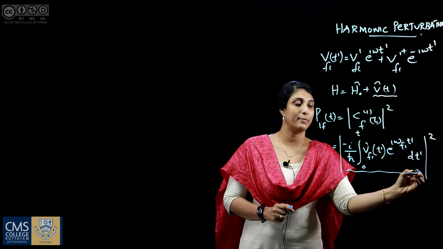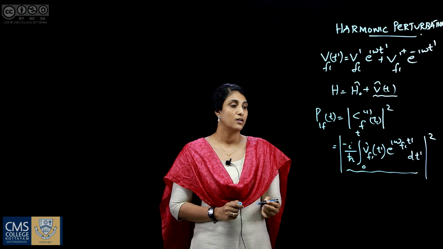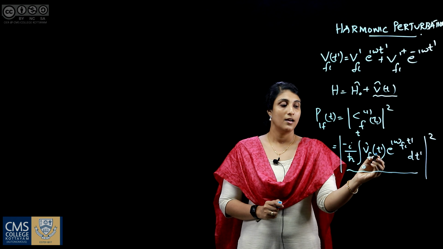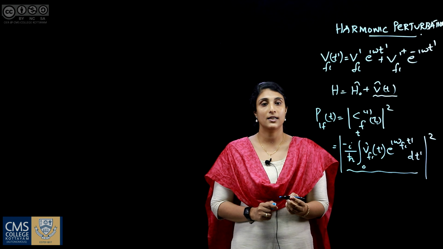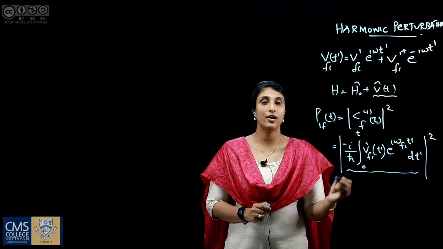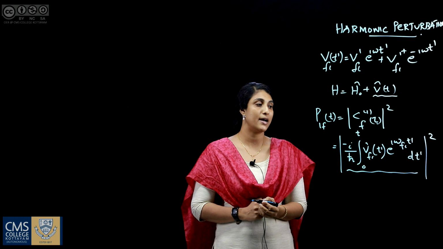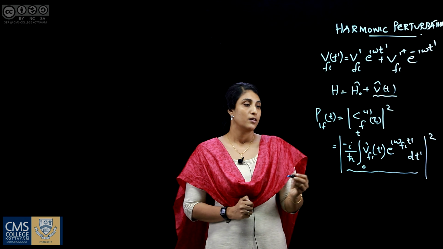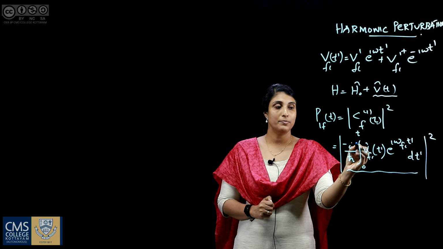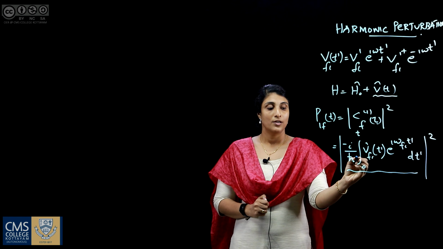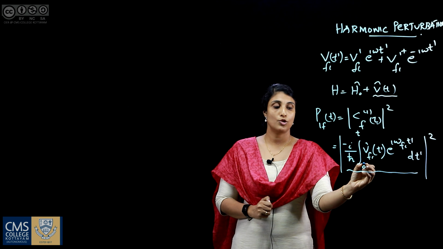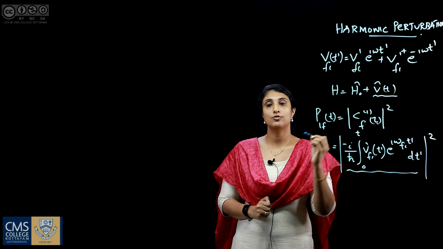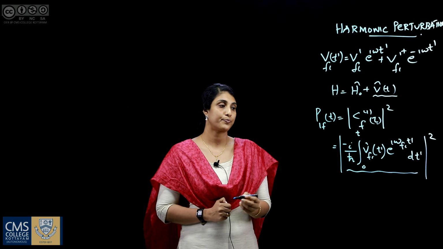Cf1 of t is given by this expression. So, Vfi of t means the fi matrix element of the perturbing potential and omega fi is Ef minus Ei by h bar. Here we consider the time interval between 0 to t, that is the perturbing field is switched on at t equals 0 and it is switched off at t equals t.